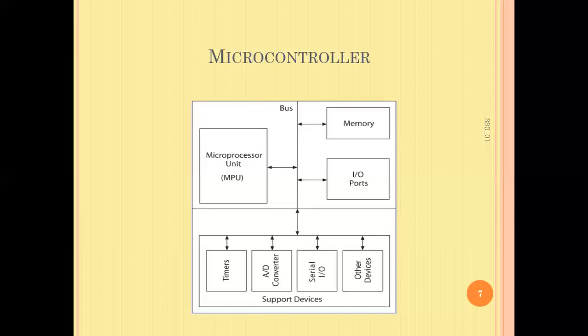And the microprocessor unit we call a general purpose based system, because based upon the requirement and the application, we are going to add peripherals and assemble them to form that general purpose system. Whereas the microcontroller is useful for implementing a special purpose system. So this is the difference between microprocessor and microcontroller.